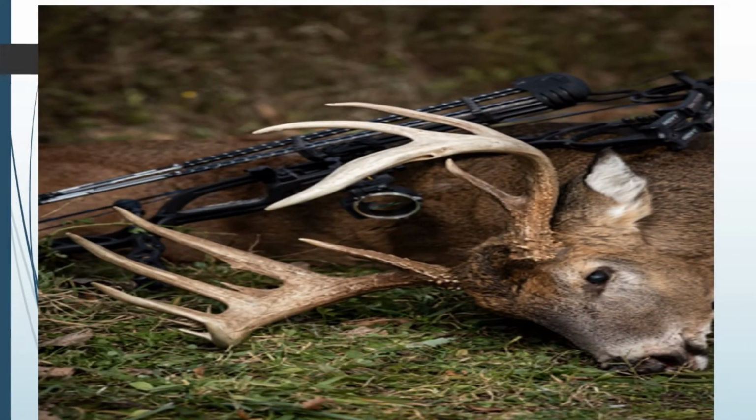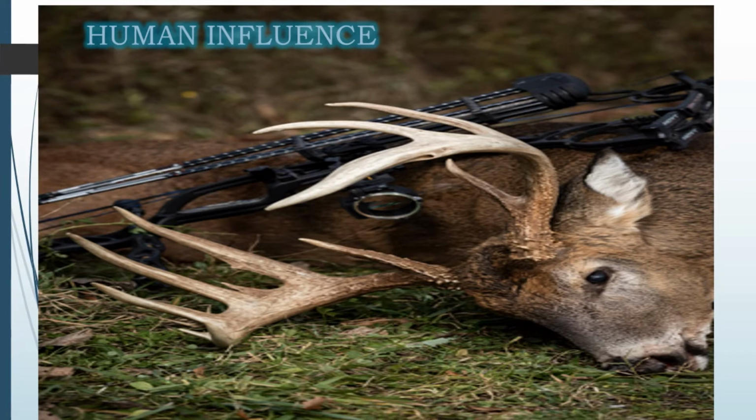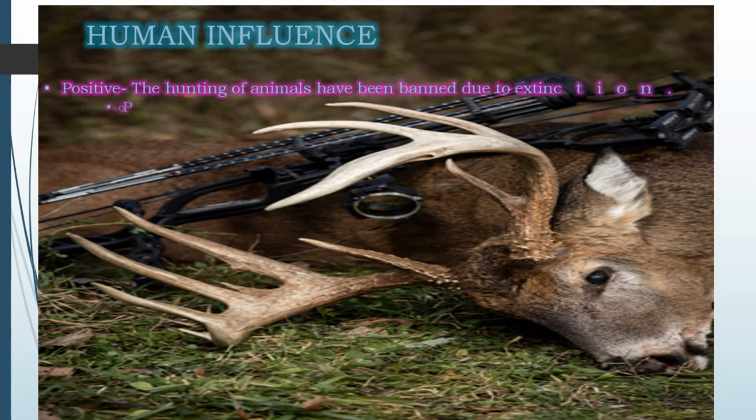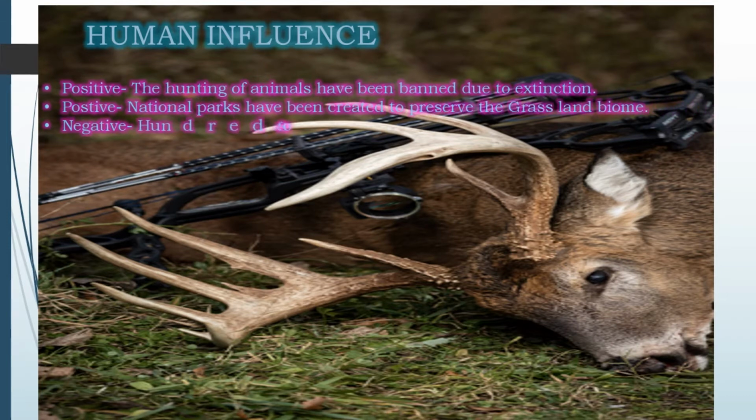Human influences on the temperate grassland are positive and negative as well. Here we discuss only 2 points of both. First, the positive ones. Number 1, the hunting of animals has been banned due to extinction. Number 2, national parks have been created to preserve the grassland biome.